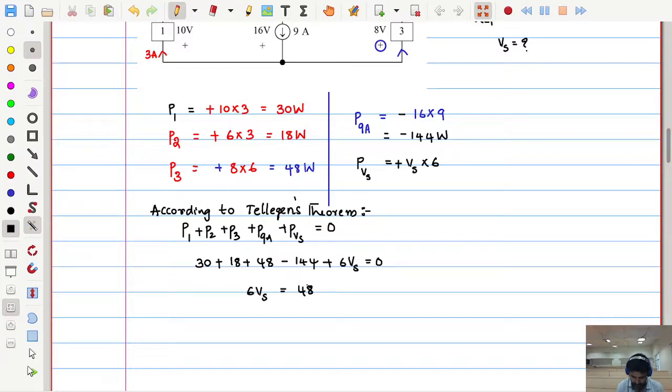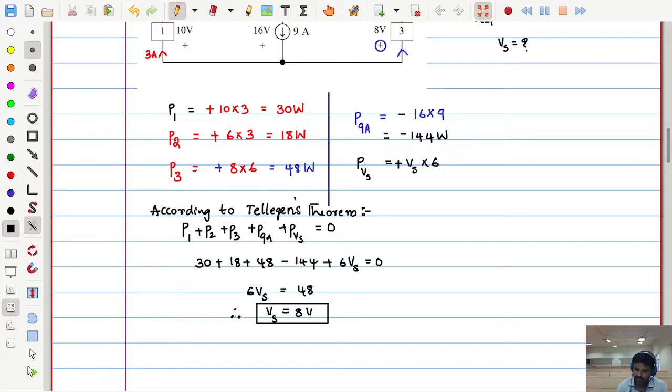Is this correct? Divided by 6, Vs is equal to 48 by 6. So Vs is equal to 8 volts, right? I think, is that correct? Yes, sir. So Vs is equal to 8 volts.